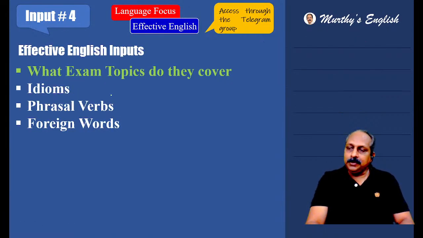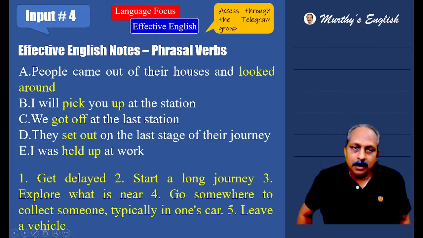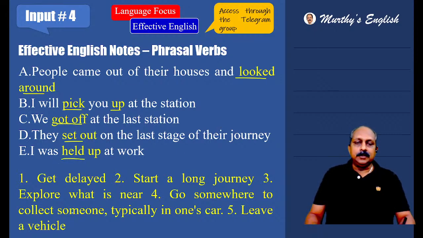Effective English inputs. Today I have brought what comes under effective English: idioms and phrasal verbs, foreign words. First, we have phrasal verbs. I have brought 5 sentences. In each sentence, you have a phrasal verb. You have to look at that and pick up the meaning. You have the meanings here. Look around means explore what is near. Based on that, 3 is the answer.